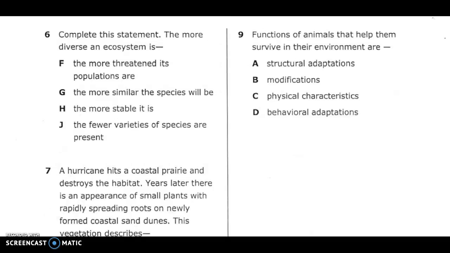Number 6. Complete this statement. The more diverse an ecosystem is, F. The more threatened its populations are. G. The more similar the species will be. H. The more stable it is. J. The fewer varieties of species are present.